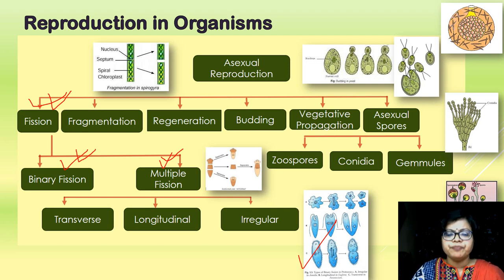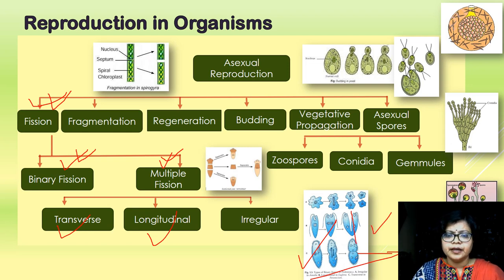In binary fission, cytokinesis is always perpendicular to karyokinesis. In transverse binary fission, the cytokinesis occurs along the transverse axis, as in paramecium. In longitudinal binary fission, the cytokinesis is carried out along the longitudinal axis.